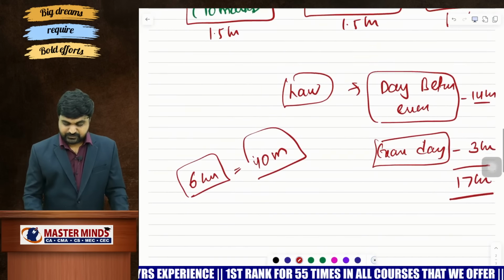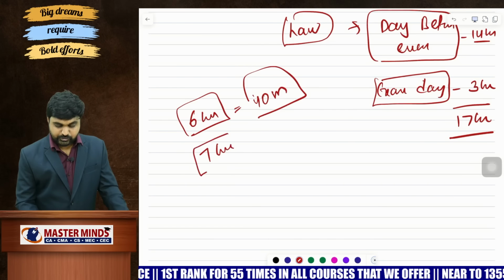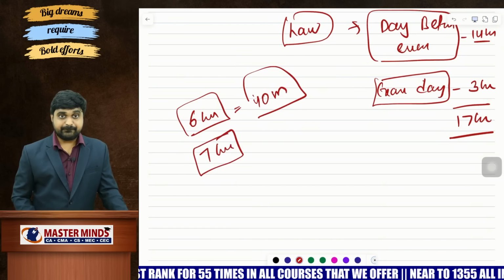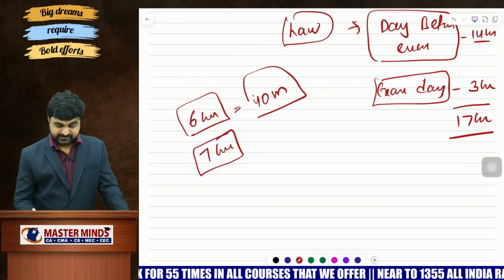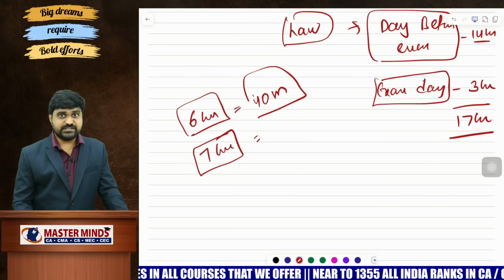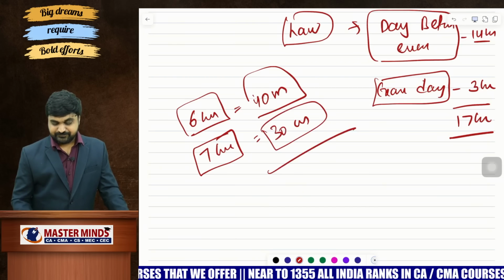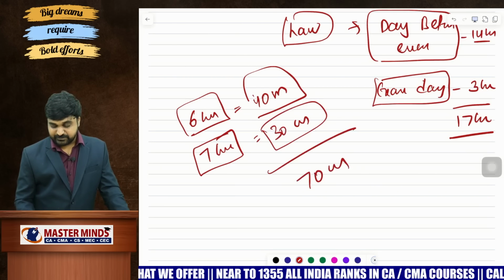So after completion of the first 6 hours, you need to prepare for 7 hours in order to complete the chapters of Companies Act, the 2 category 1 chapters of Companies Act. So it will fetch you 30 to 40 marks. Okay, let's go with the least possibility, that is 30 marks. So that means you completed 70 marks.